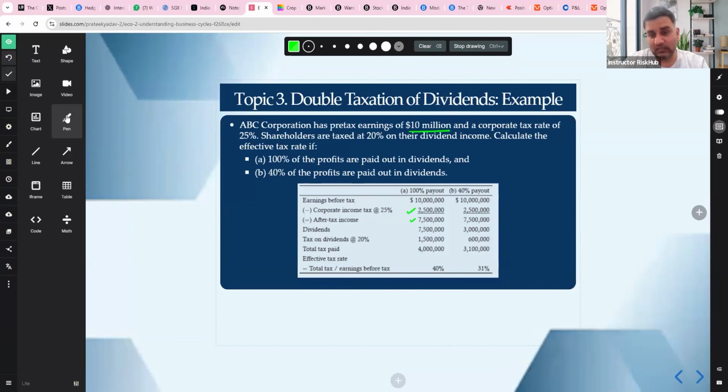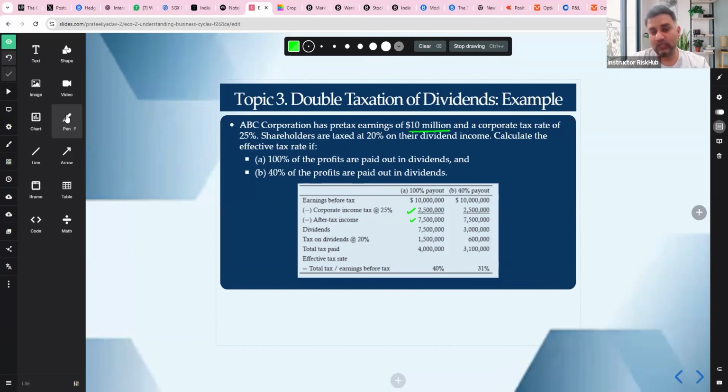Dividend tax on top of that will be 20%, which is given in the question. So on the after-tax income, you are putting 20%. That is dividend tax. So that goes out.